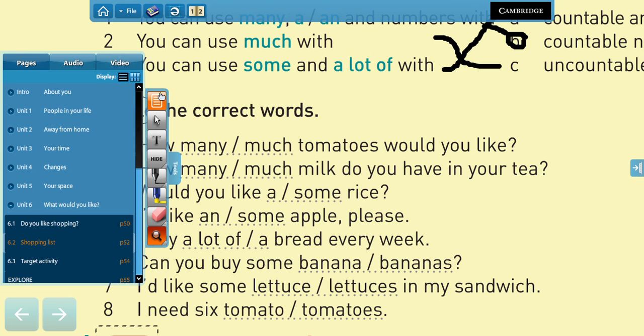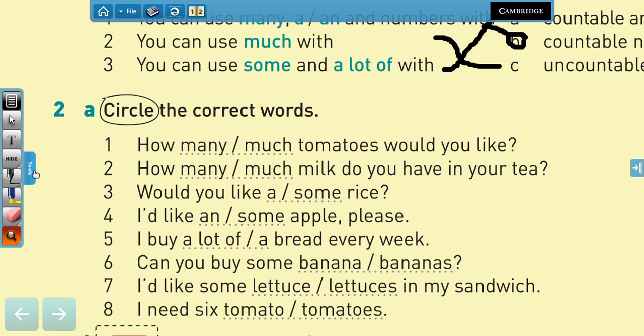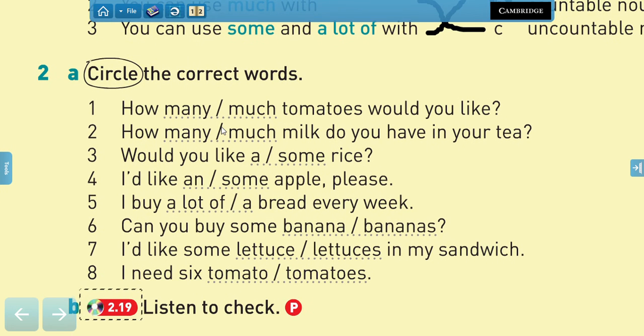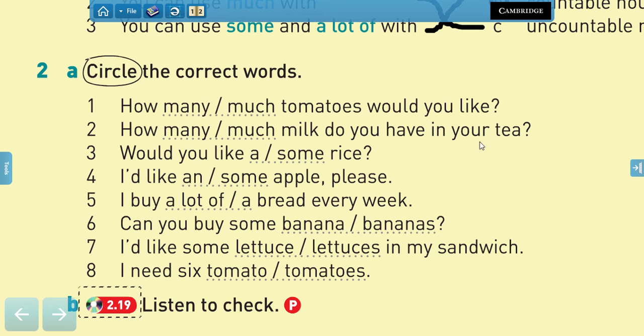Circle the correct word and at the same time, decide if we are talking about countable or uncountable nouns. All right, so please pause the video because we're going to check in a moment. So let's see. Number one would be, how many tomatoes would you like? And this is countable, right?